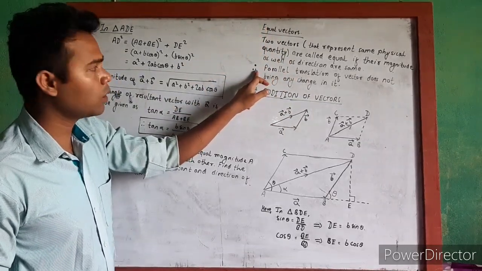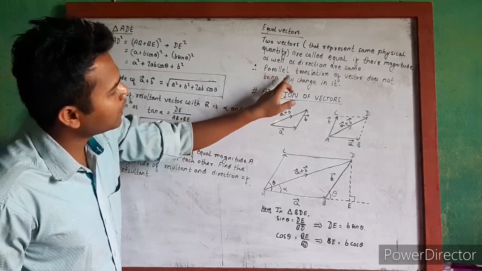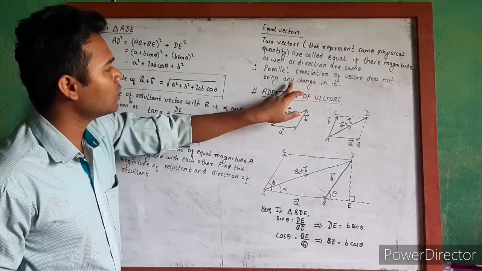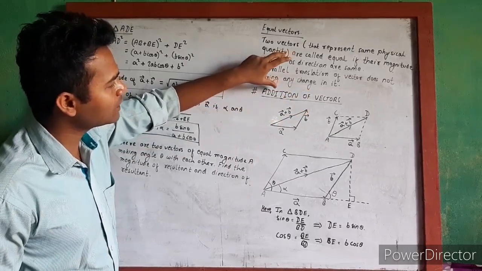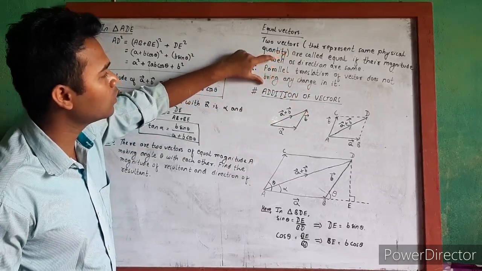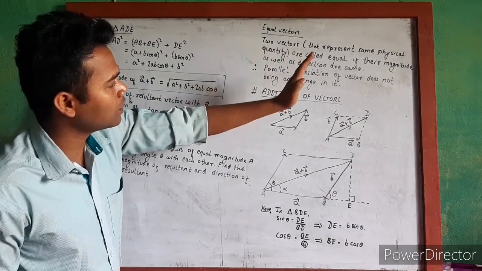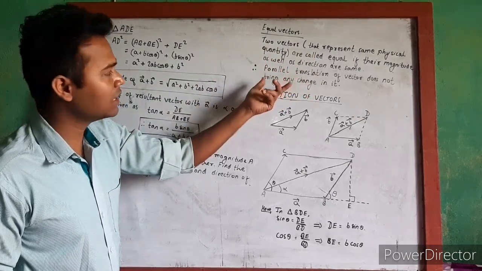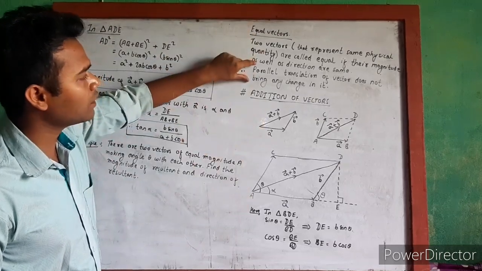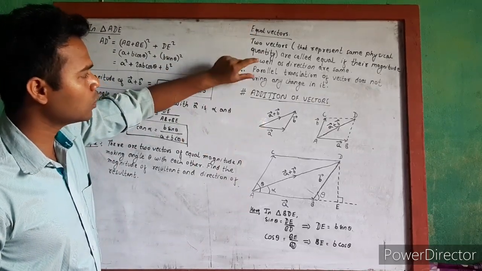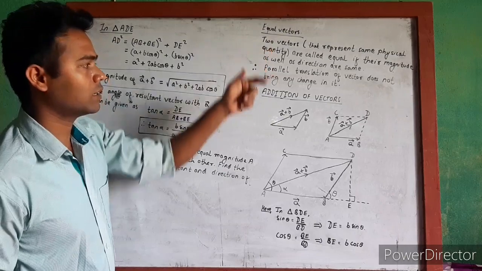Therefore, parallel translation of a vector does not bring any change in it. If we slide the vector parallelly, there will be no change in the direction and no change in the magnitude. That's why parallel translation of a vector does not affect the vector.